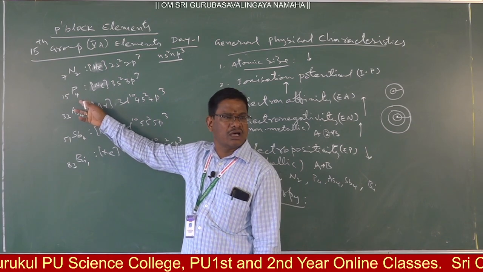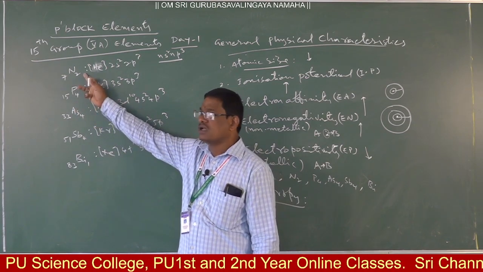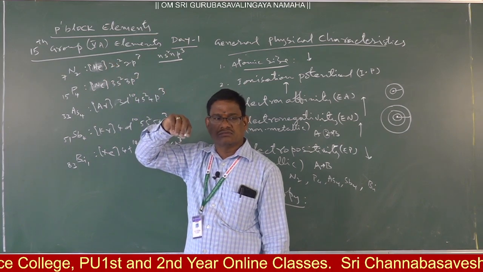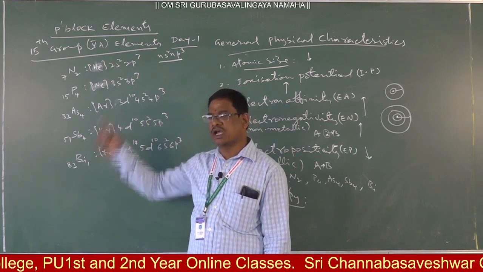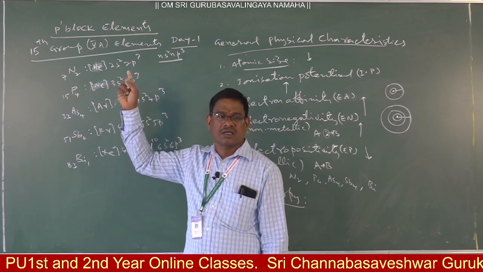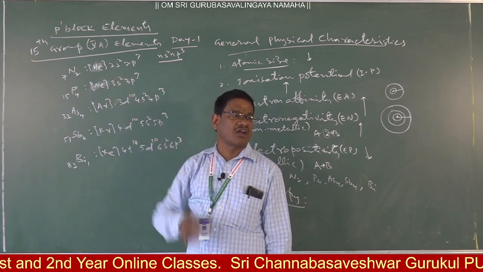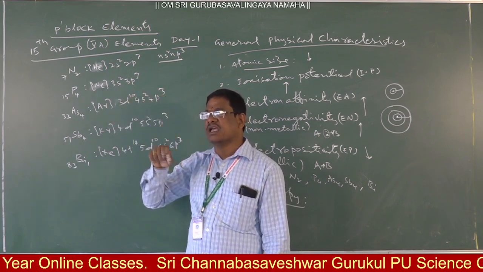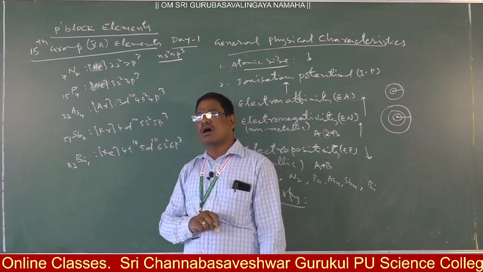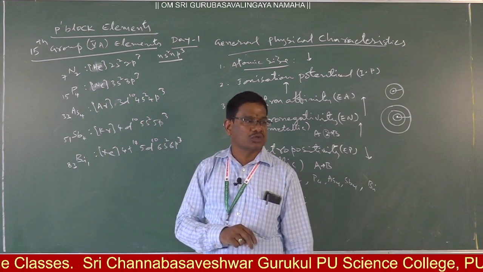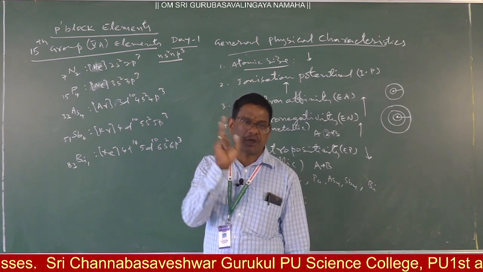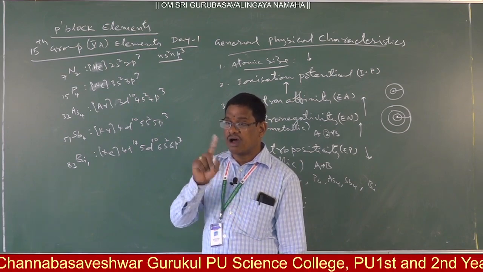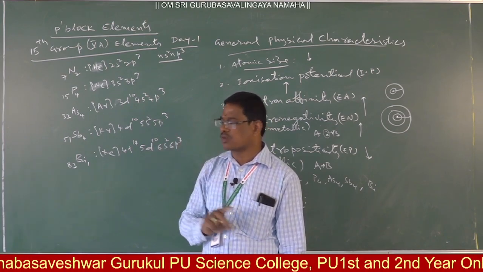Mostly in our NCERT book, nitrogen is said not to exhibit allotropy. They may have given that, but nitrogen also exhibits it, though not in the gaseous state. If nitrogen is converted into the solid state, two forms of allotropes are possible: alpha nitrogen and beta nitrogen.